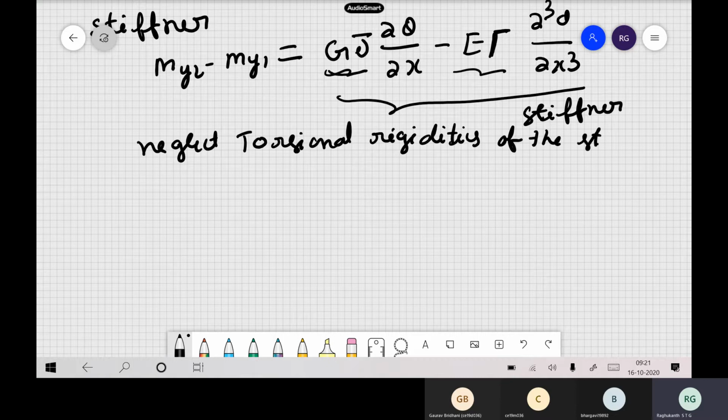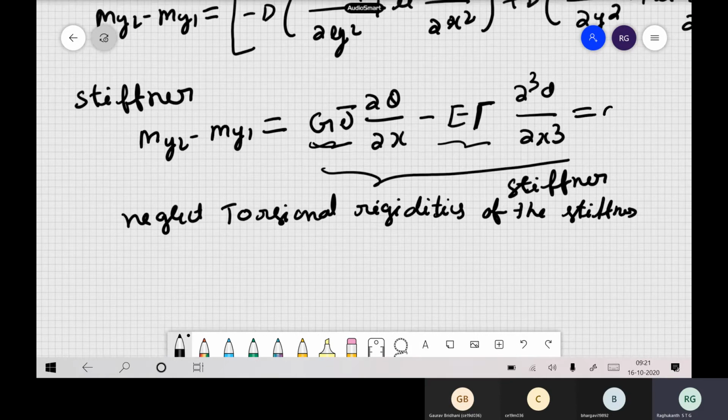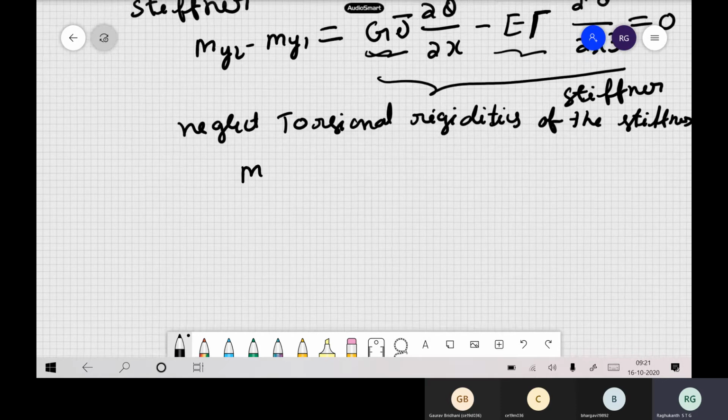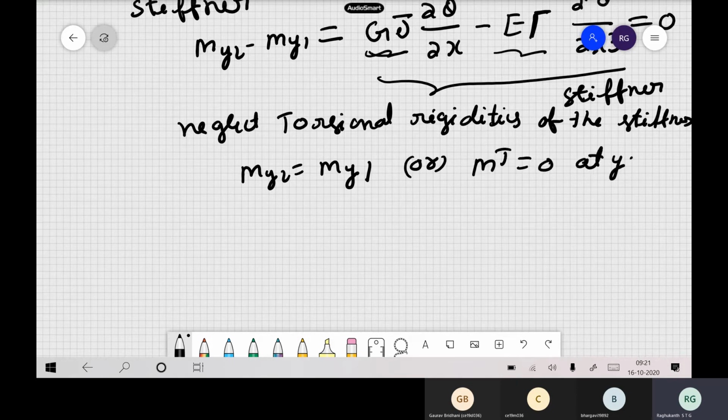If you neglect these torsional things, then your right hand side will be 0, which means my2 is same as my1. So this is the distributed torque, which is basically equal to 0 at y is equal to 0. But suppose the stiffeners are very strong stiffeners, then this assumption may not hold. Then you may have to model this equation also.